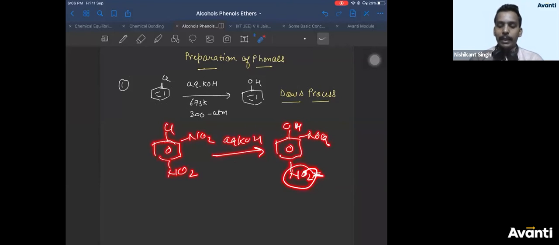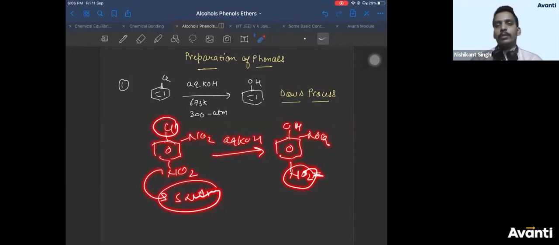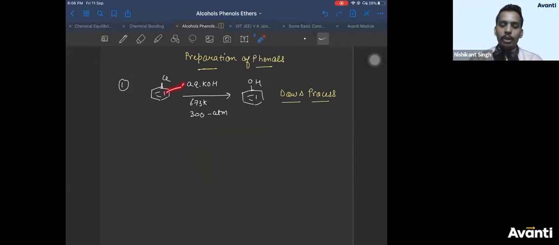It will give SNAr mechanism, right? So Cl will be substituted easily by OH. You will not require this high temperature and pressure. The rate of reaction increases. If an electron withdrawing group is present at the ortho or para position, the rate of SNAr increases. Is that clear, everyone? So remember this.